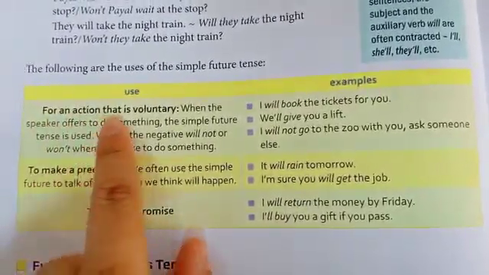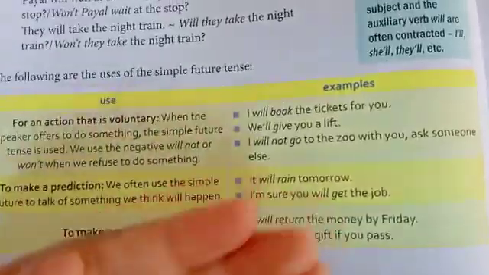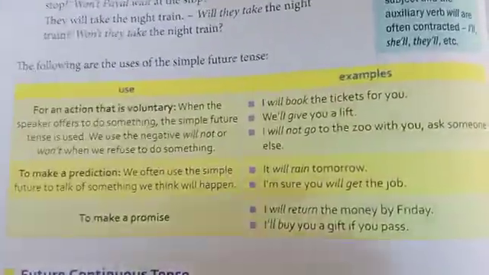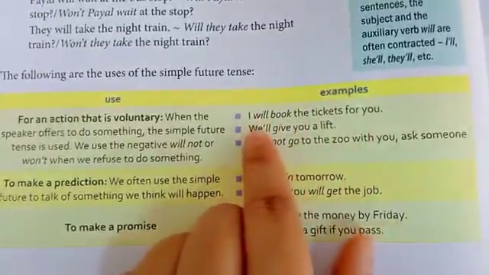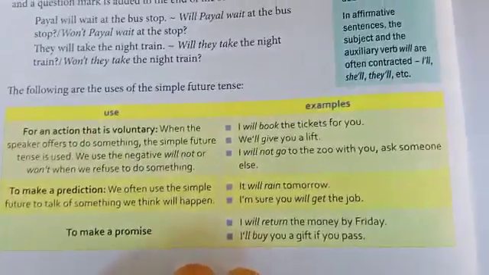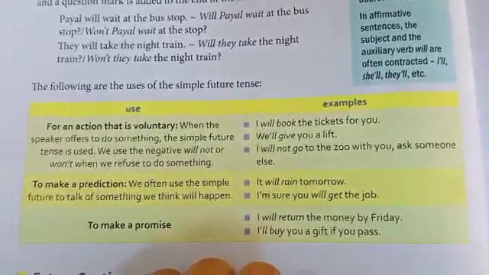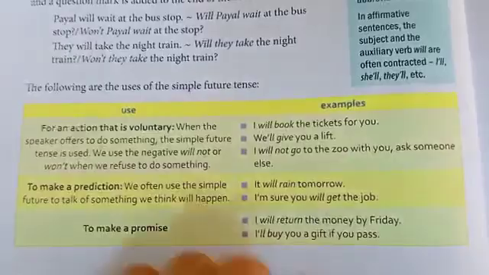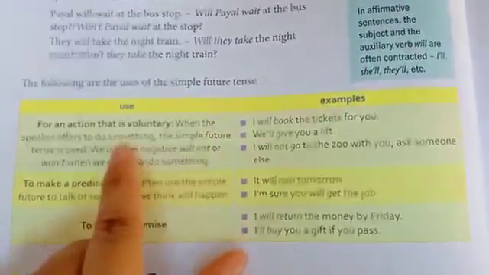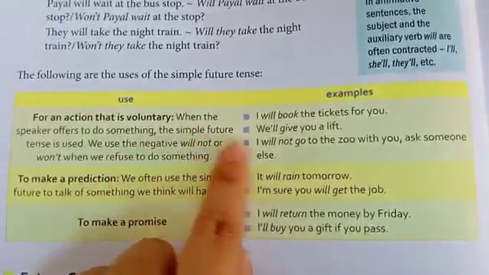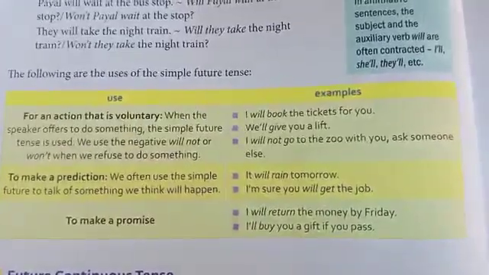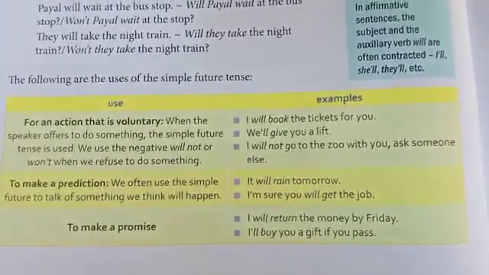For an action that is voluntary, if you want to do something yourself, if you want to say that I will do something, you will make use of will and you will make use of simple future tense. Suppose if I say, students, I will check your notebooks. This is the action that is voluntary when the speaker offers to do something. The simple future tense is used. I am offering you all that I am going to check your notebook.